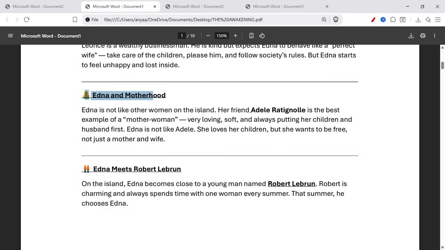Edna and motherhood. Edna is not like other women on the island. Her friend Adele Ratignolle is the best example of a mother-woman, very loving, soft, and always putting her children and husband first. Edna is not like Adele. She loves her children, but she wants to be free, not just a mother and wife.